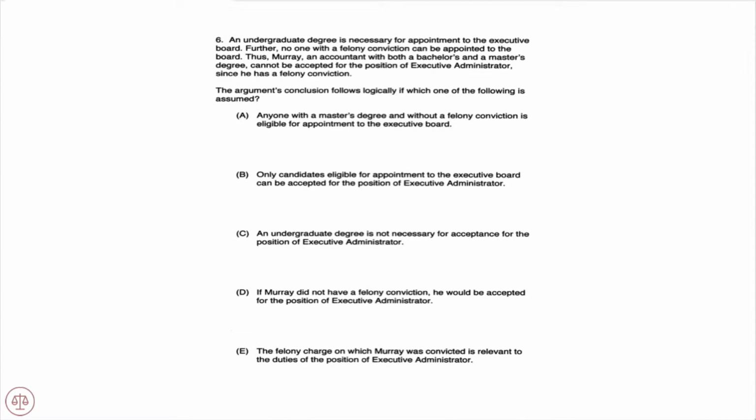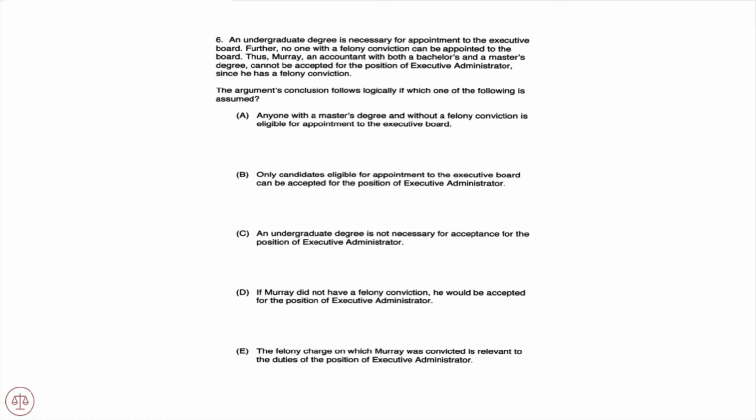Question 6. An undergraduate degree is necessary for appointment to the executive board. Further, no one with a felony conviction can be appointed to the board. Thus, Murray, an accountant with both a bachelor's and master's degree, cannot be accepted for the position of executive administrator since he has a felony conviction.